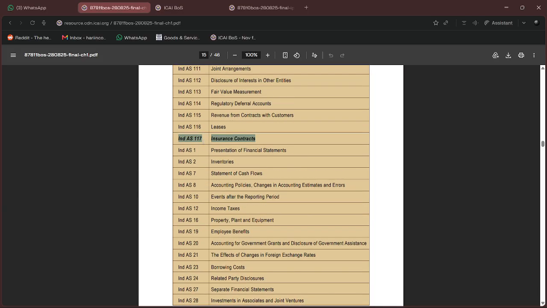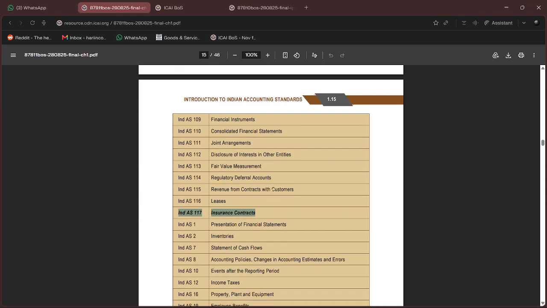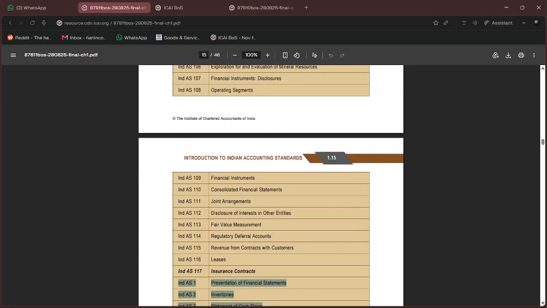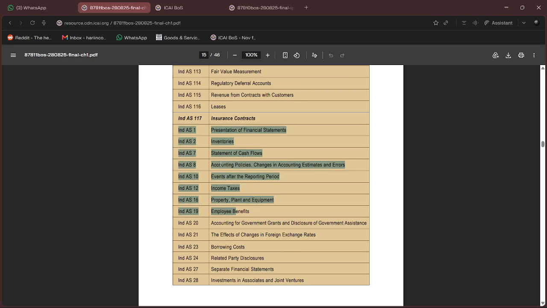So all these IndAS that we see in hundreds, right, three digits, are all new standards that we have converged into. Okay. Previously, there was IAS, which we used to follow. Whatever changes they were able to do, basically the IASC or FASB as the case may be, right? So whatever changes they were able to do to the old standards, minor adjustments, they released it as a new IFRS. So all those IFRS are in single digit or double digit. All the new standards that have been completely revamped and issued are all in three digits. Just a point to note, right?